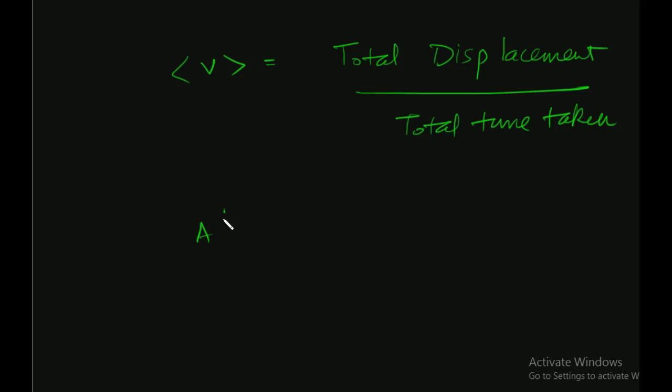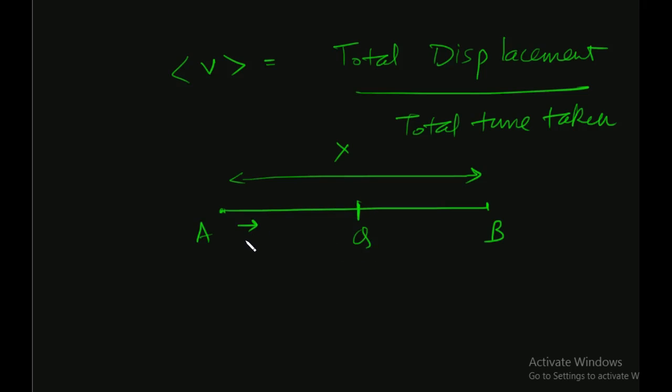For example, particle starts at A. Total distance, you can assume anything. I have assumed x. So the problem says that the particle covers half the distance with a velocity v naught, and the rest of the distance, say, is covered with the velocity v1 for half the time and v2 for another half of time, okay.